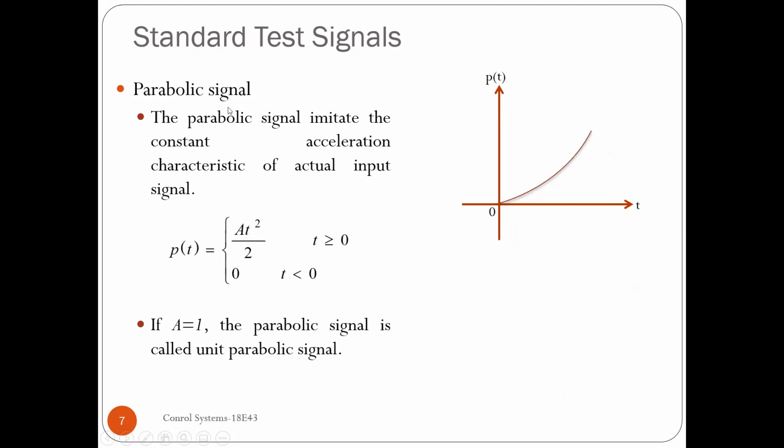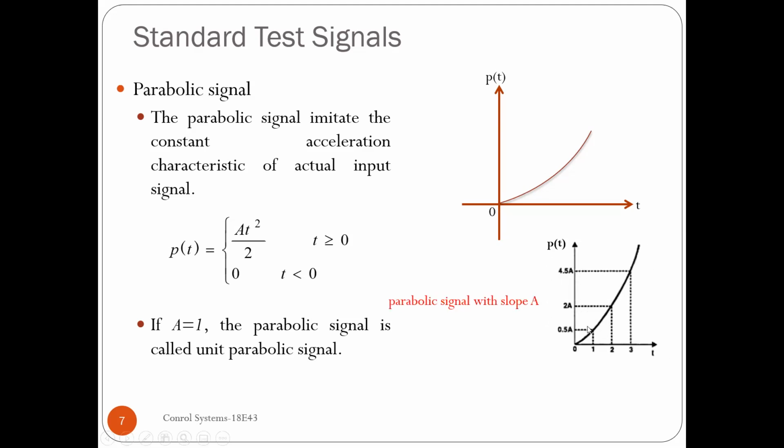Similarly, we have a parabolic signal which imitates the constant acceleration characteristic. We can represent the parabolic signal mathematically as p of t equals A t square divided by 2 for t greater than or equal to 0, and it is 0 for all time t less than 0. This is the graphical representation of a parabolic signal. You can see that it varies in a parabolic fashion. If A is 1, then the signal is said to be a unit parabolic signal.